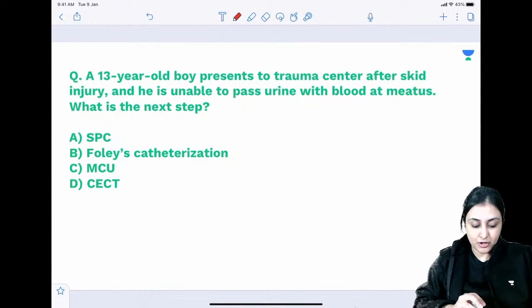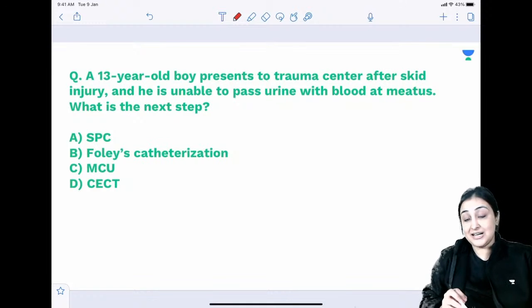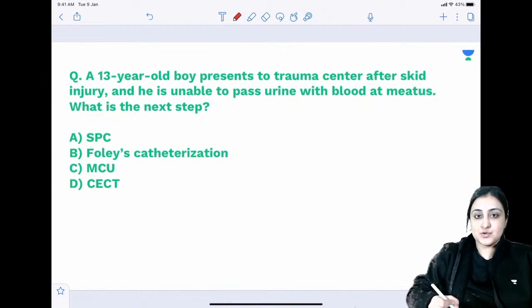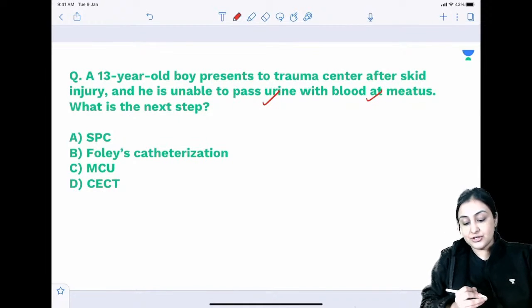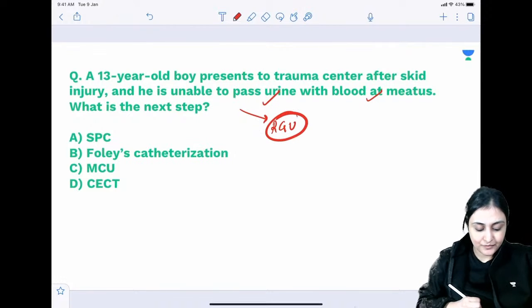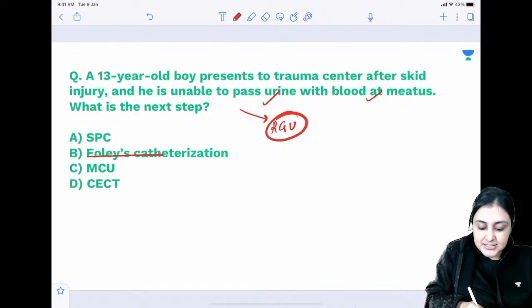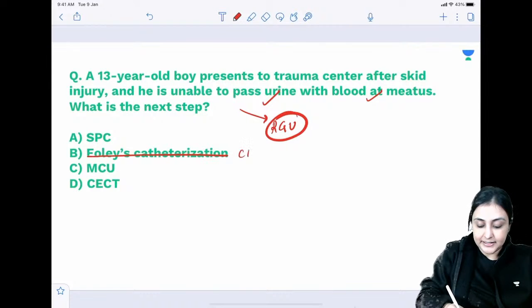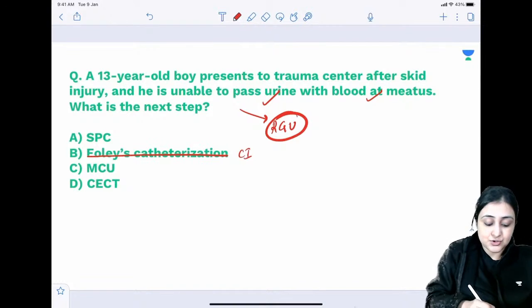13-year-old boy presents to trauma center after skid injury. He is unable to pass urine with blood at meatus. What is the next step? So urethral trauma, unable to pass urine, blood at meatus, clinical marker of urethral trauma. Next step technically has to be RGU. I cannot find that in the option. Let me rule out. Can Foley's be an answer? Never. Contraindicated. Foley's is needed for performing a micturating cystourethrogram.